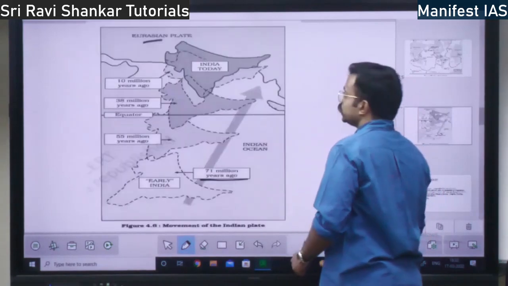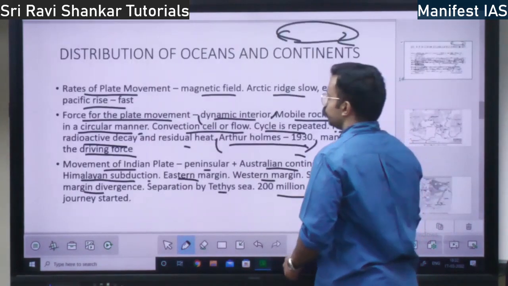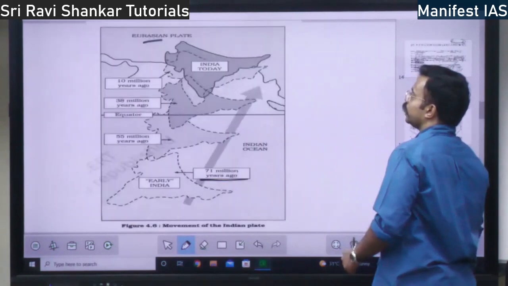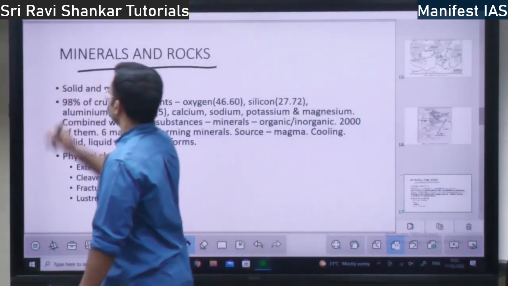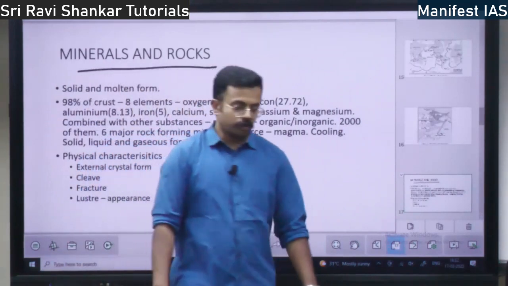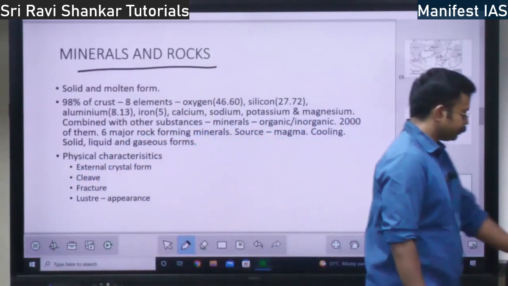So this completes the chapter on the distribution of oceans and continents. Next, we will move towards minerals and rocks. So what are minerals and rocks?